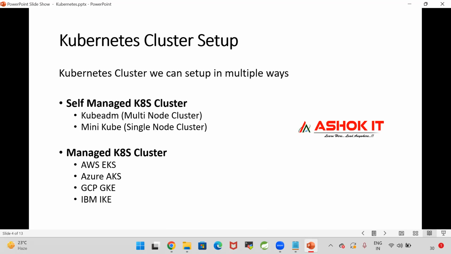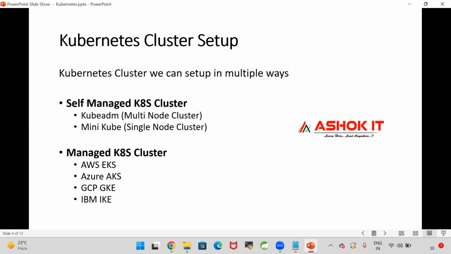Okay, what is the meaning of a self-managed Kubernetes cluster? A self-managed Kubernetes cluster means we will take a Linux machine. In that Linux machine, we can install all the required software. That is called a self-managed cluster.